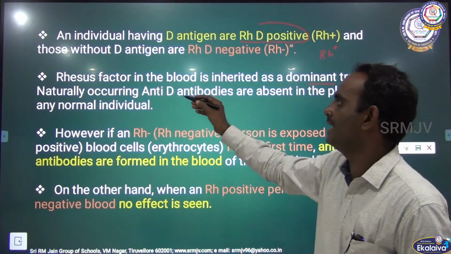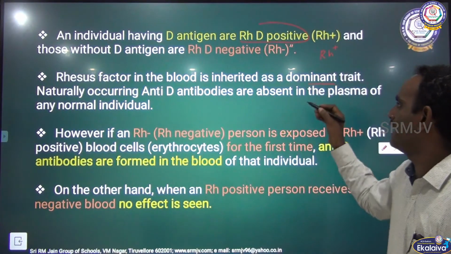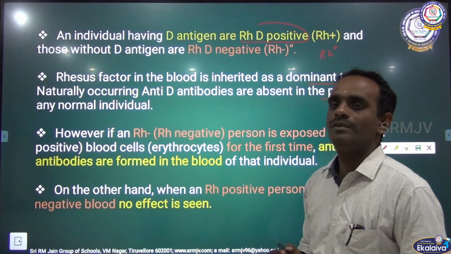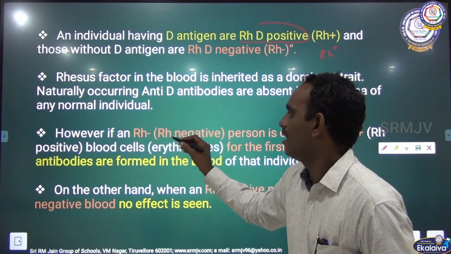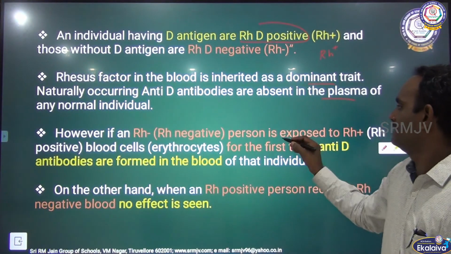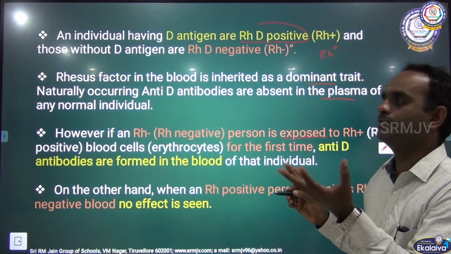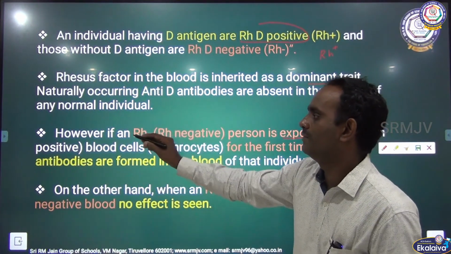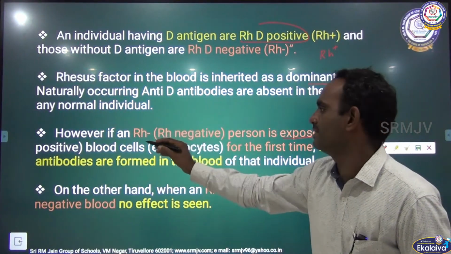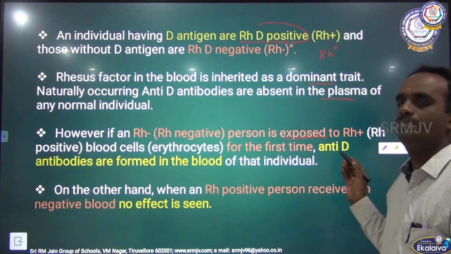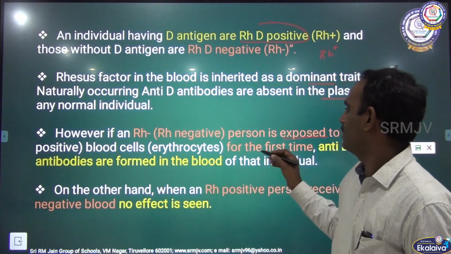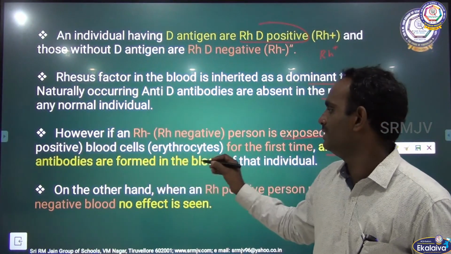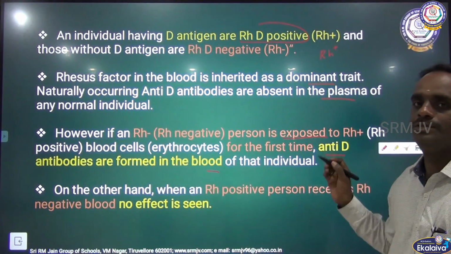Naturally occurring anti-D antibodies are absent in the plasma of a normal individual. However, if an RH negative individual is exposed to RH positive blood cells for the first time, anti-D antibodies are formed in the blood of that individual.